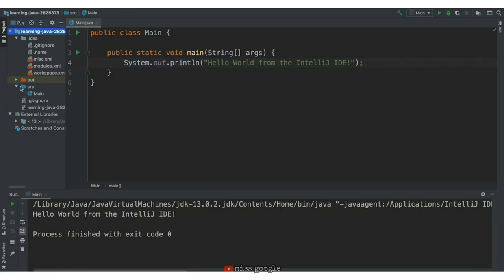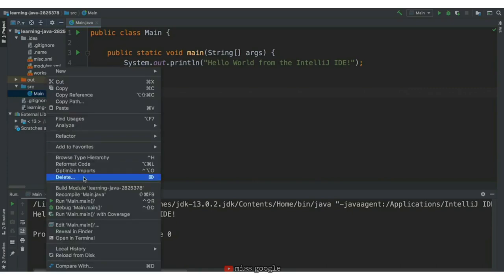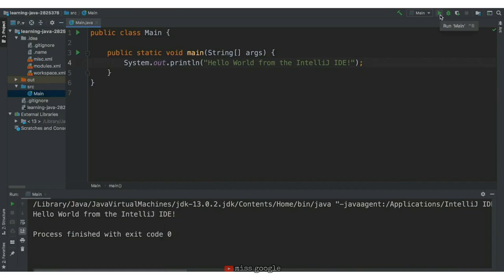When we ran this program, we had to do 2 button clicks. We had to left-click the main class and then select Run main.main. What if we could run the program with just 1 button click? At the top right-hand corner, click the play button. Our program was just run again. Congratulations! You just created and ran a Java program using the IntelliJ IDE.